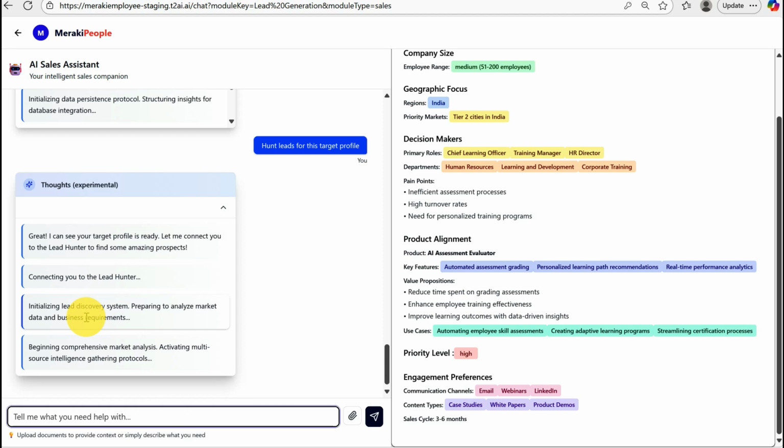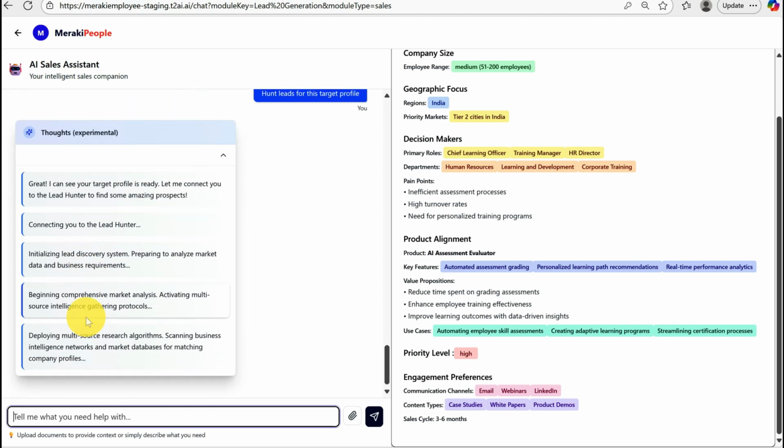Now, I must tell you all that the AI engine, which is powering behind the scenes for all this activity, the slurry of activity that you're seeing, is orchestrated by an MCP. We have enabled a lot of different models that are running all of this.